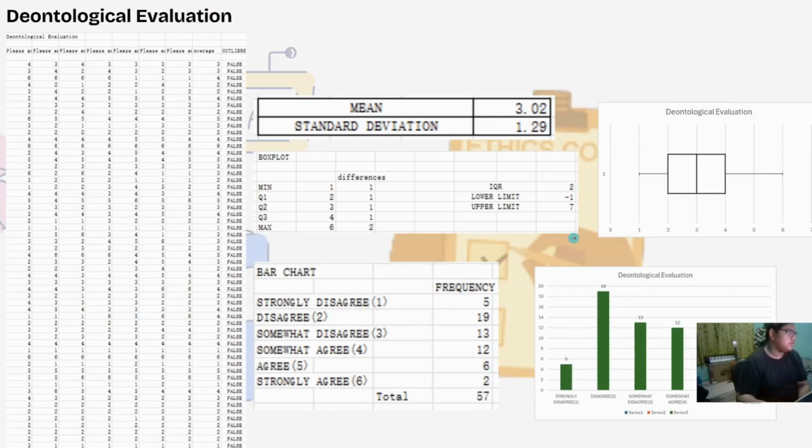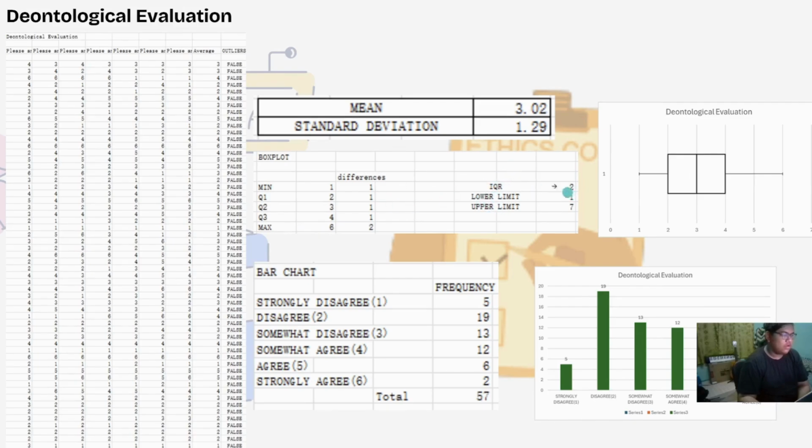And then the second variable is the deontological evaluation. For this, we have a lot more questions than previously, which is 7 questions. Same as before, we count the average, and for this one, there are no outliers because all is false. The mean is 3.02, standard deviation 1.29, and for the box plot, we find all the quartiles, IQR, lower limit and upper limit.